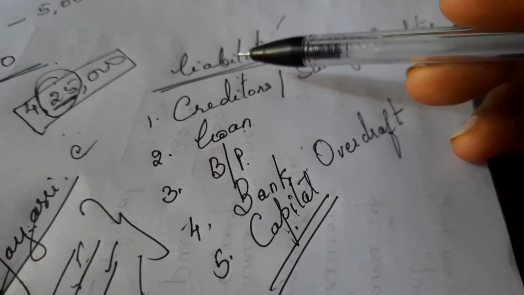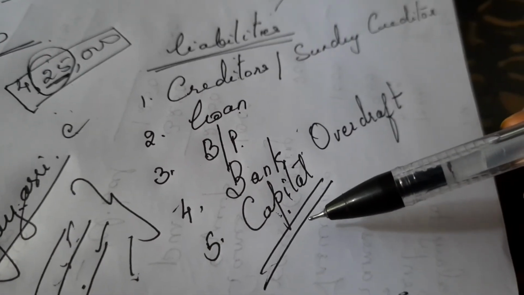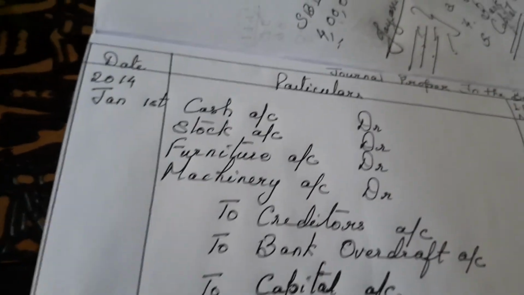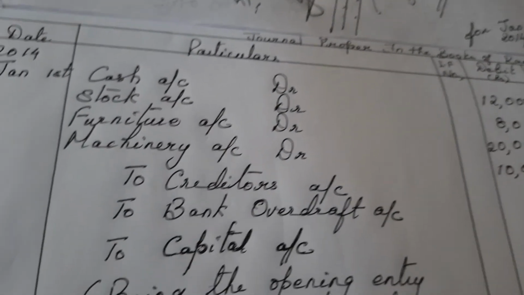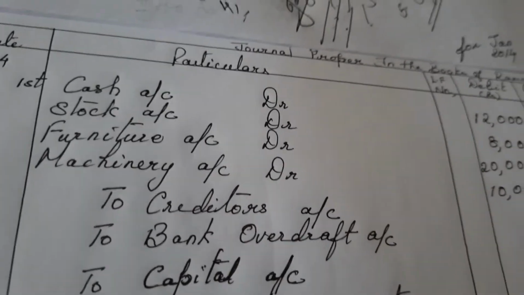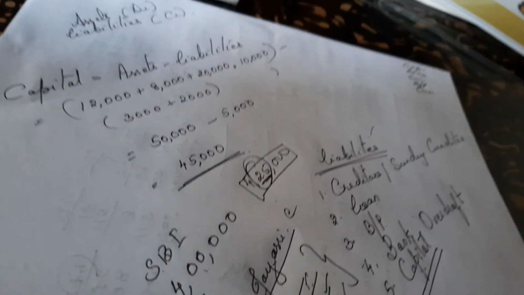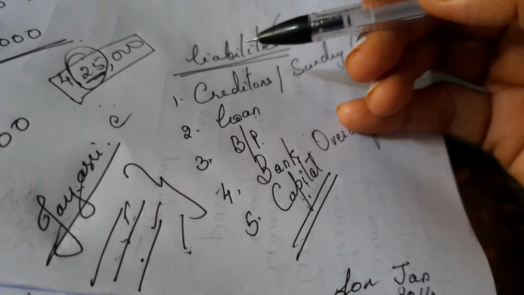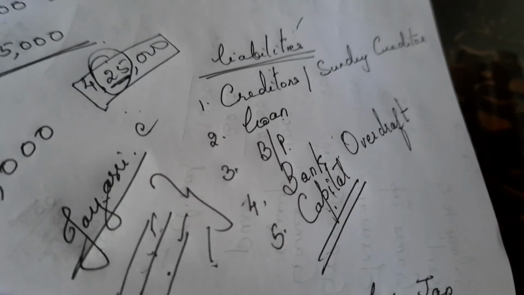If I say investment, it is not in the list, so put it in assets. In detail you will learn about the various items under assets and liabilities in your last chapter, final accounts. For now, I guess this much information is absolutely fine.